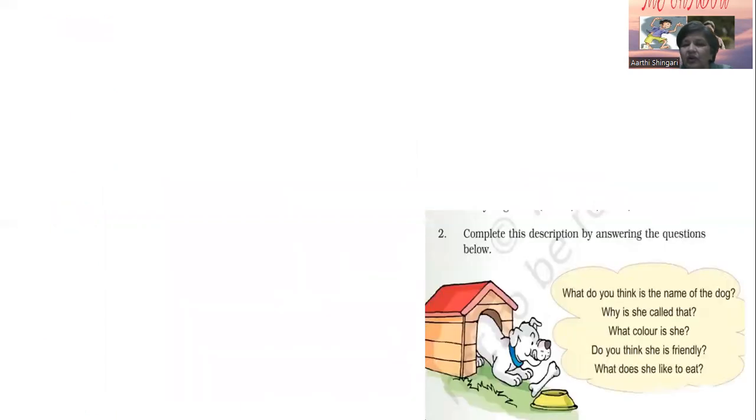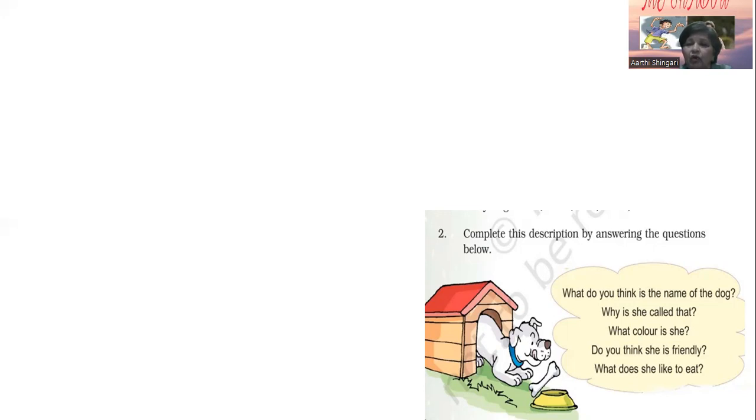Now here there is one picture given to you, and you have to answer the questions. Actually in this, there is one girl, Mithu, who has made this house for her dog. And this dog is of Mithu. So the questions are according to Mithu and the dog. What do you think is the name of the dog?